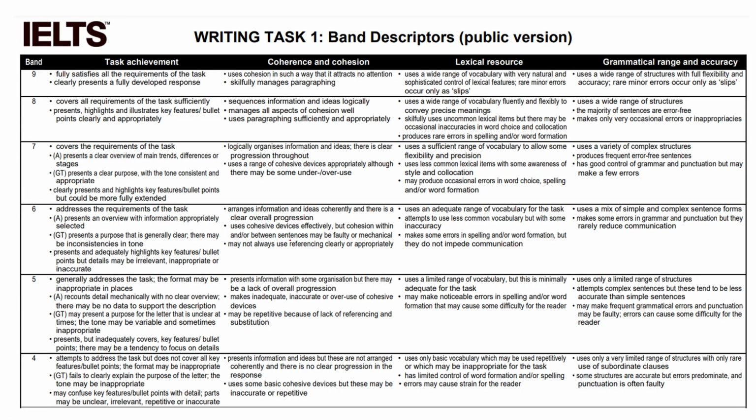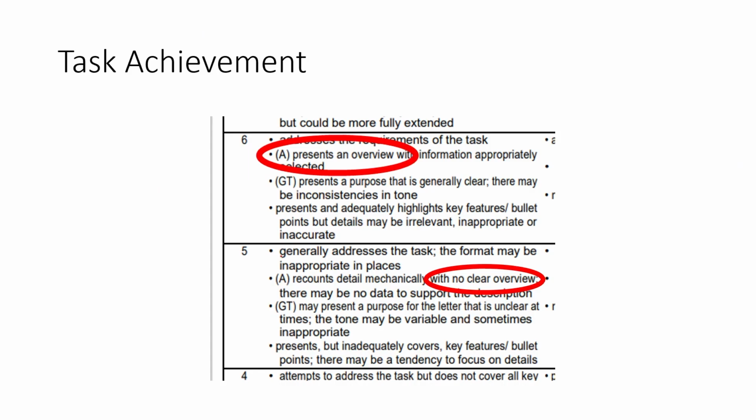These are the band descriptors. So when people are deciding what your IELTS band is in writing, they look at something like this. And if we look at the first column that is task achievement, I can see a band 5 is no clear overview, and a band 6 or above has an overview. So if you want to get higher than a 6, you need to have an overview.